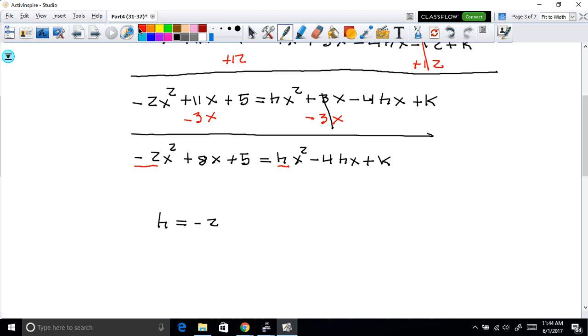And the same can be said for k. Notice that here, the last term that does not have a variable is 5. And notice that in here, the last term does not have a variable either. Let me just do it in a different color. So we have a 5 and a 5. So that means that for both equations to be equal to each other, k must be equal to 5.